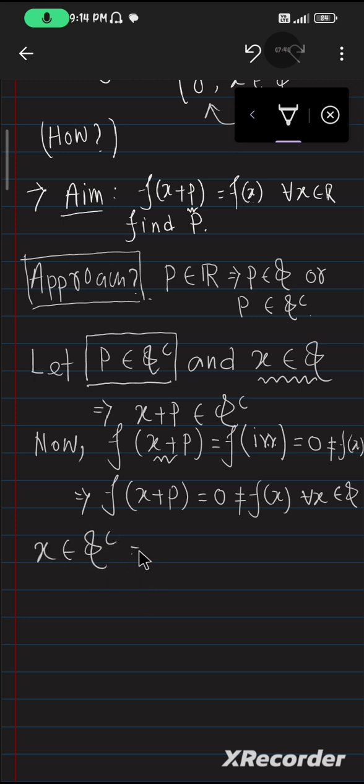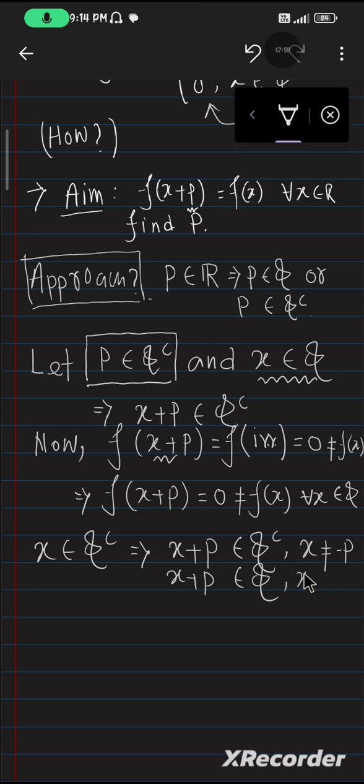That implies x plus p belongs to Q complement when x is not equal to minus p, and x plus p is inside Q when x equals minus p. Why? Because if x equals minus p, then it is 0, and 0 is a member of Q.